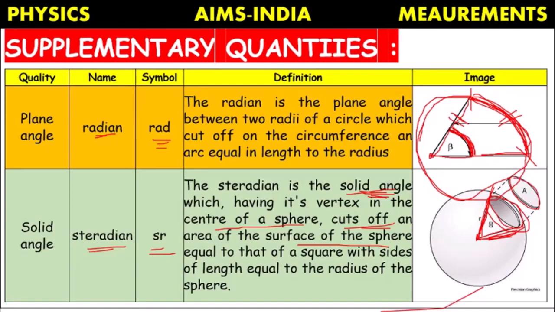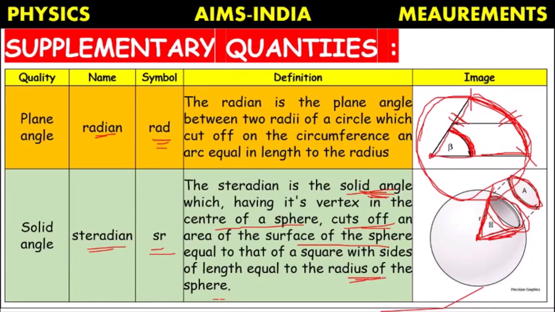We are taking this part out. It cuts off the surface of the sphere with an area equal to the area of the square whose side is equal to the radius of the sphere.